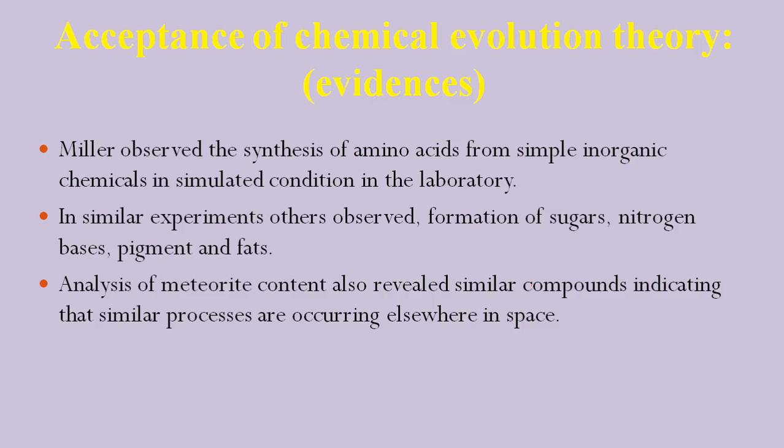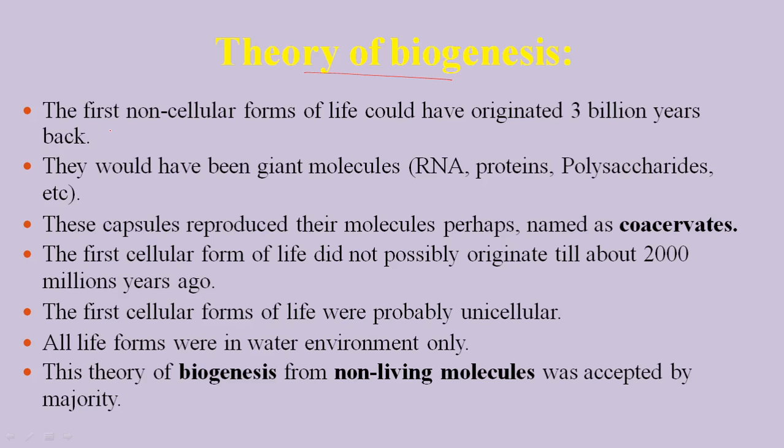So what does the theory of biogenesis say? The theory of biogenesis says that the first non-cellular form of life could have originated around 3 billion years ago. That is, the formation of RNA or other molecules like carbohydrates or proteins about 3 billion years ago.